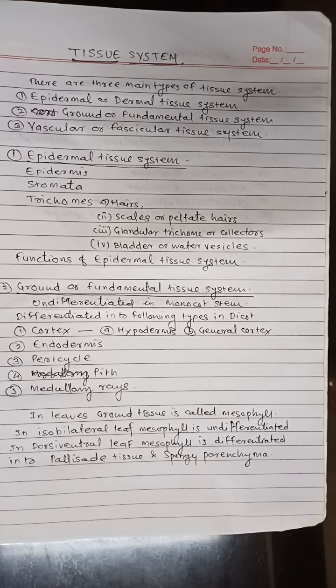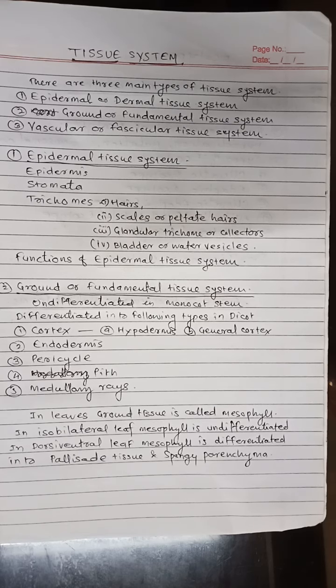The first one is hypodermis. It is a few layered zone lying just after the epidermis. It is made up of collenchyma in dicot stems and sclerenchyma in monocot stems. It is undifferentiated in roots. In general cortex, it is a many layered zone lying after the hypodermis in stem and after the epiblema in roots.